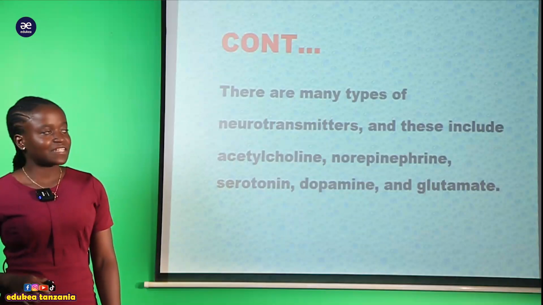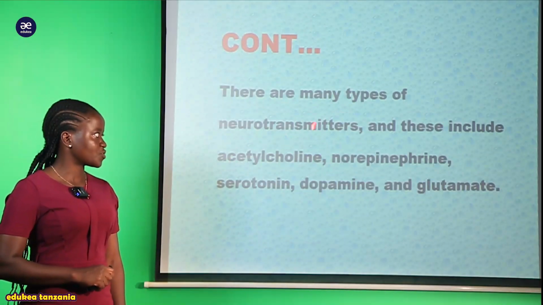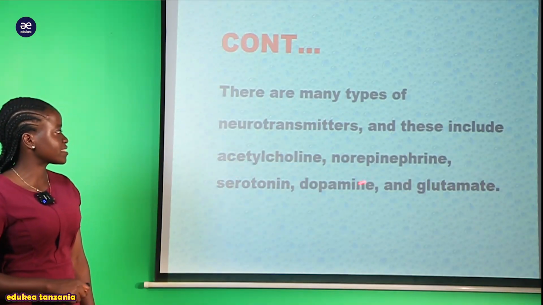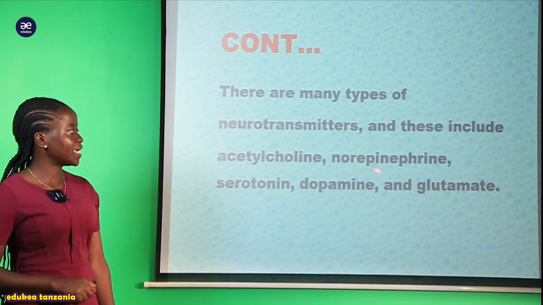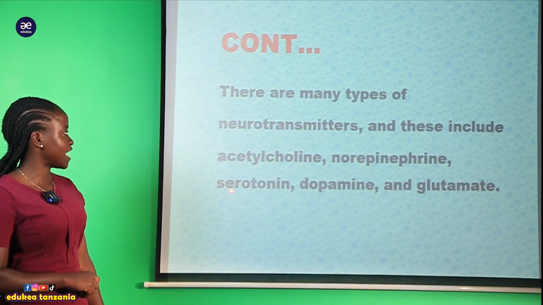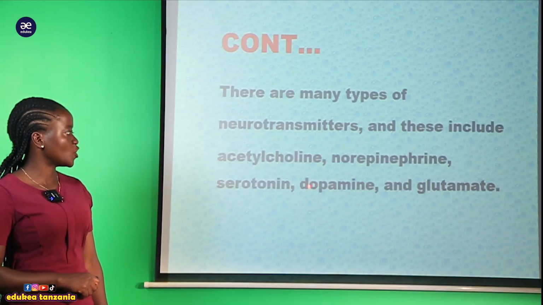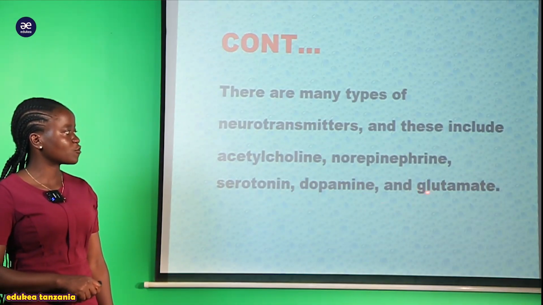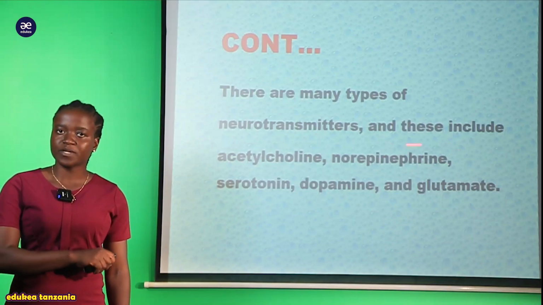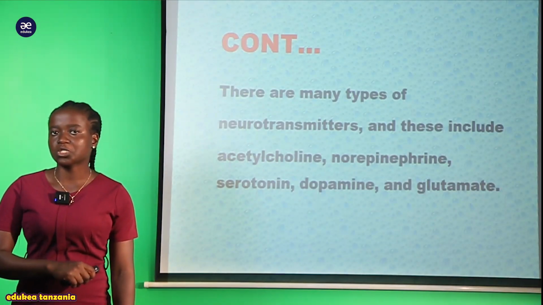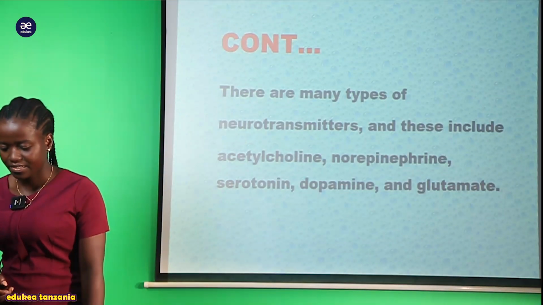And also we can say that there are many types of neurotransmitters, and these include acetylcholine, norepinephrine, and also serotonin, dopamine, and glutamate. Hizi zote ni neurotransmitters ambazo zinasaidia transmission of the nerve impulse.